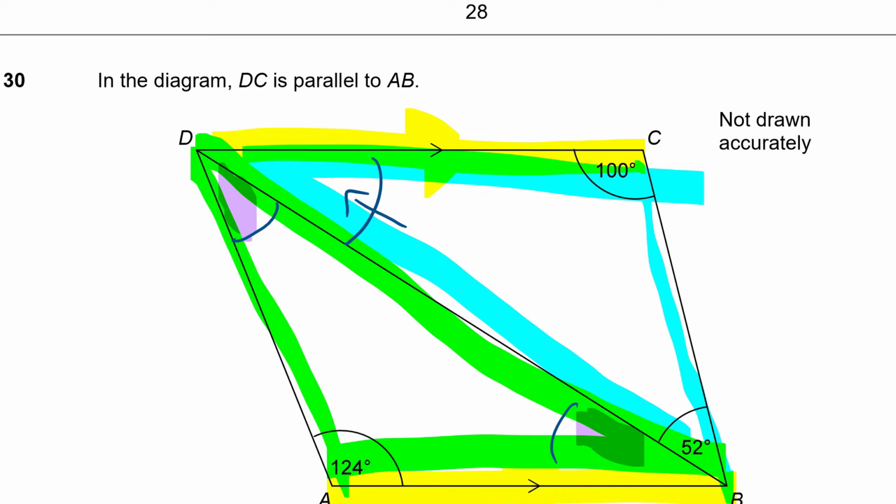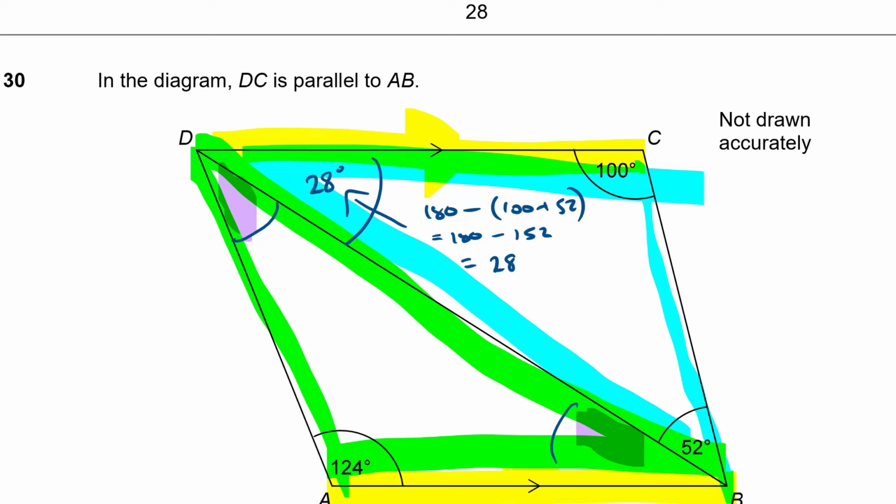So I know that that angle is equal to 180 minus the other 2. So it's going to be 100 plus 52, which is 152. So 180 minus 152, what's that equal to? So 180 minus 150 is 30, and 30 subtract 2 is 28. So that angle there is 28 degrees. Okay, so I know that one's 28.